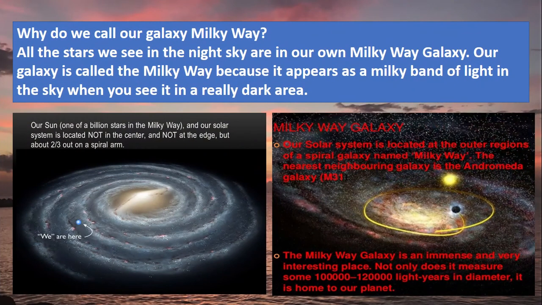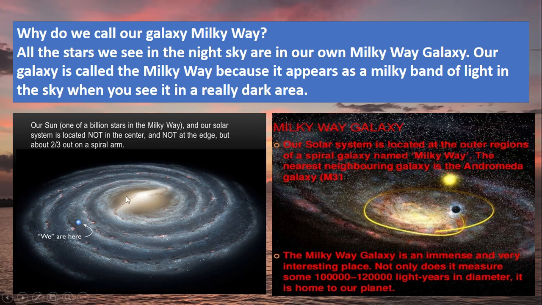Dear learners, follow. Question: why do we call our galaxy Milky Way? All the stars we see in the night sky are in our own Milky Way galaxy. And our galaxy is called the Milky Way because it appears as a milky band of light in the sky when you see it in a really dark area. So, here follow. This is our sun, one of the billions stars in the Milky Way. So, billions of stars mutually bound together due to their mutual gravitational force.